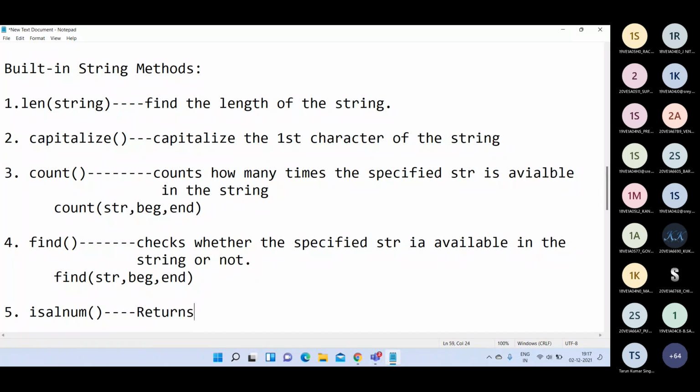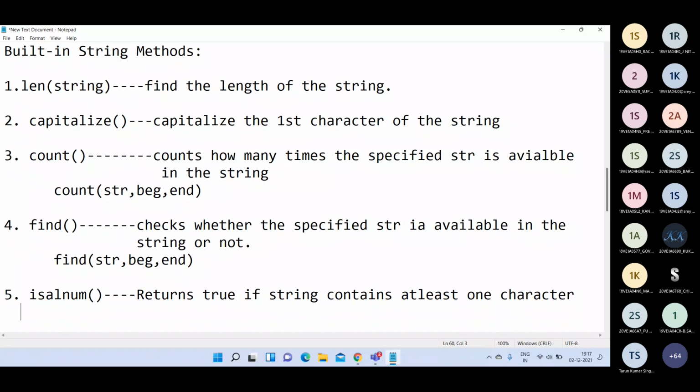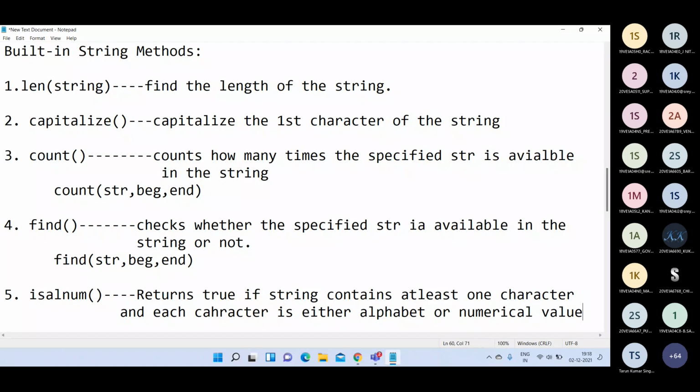This function returns true if the string contains at least one character and each character is either an alphabet or a numerical value.